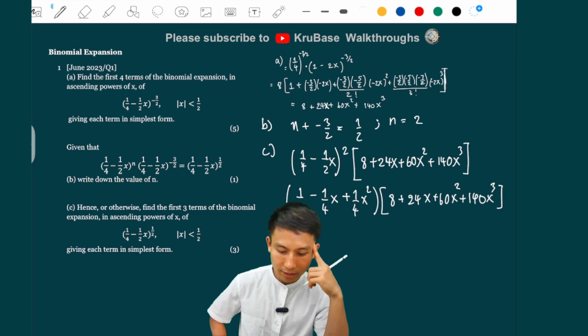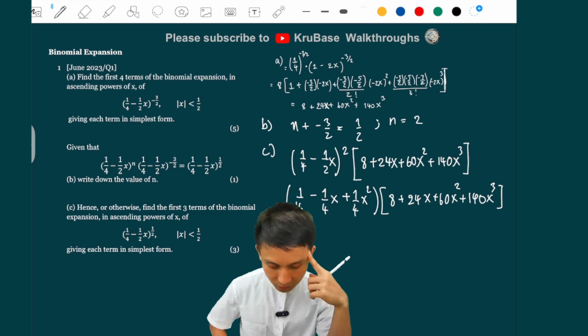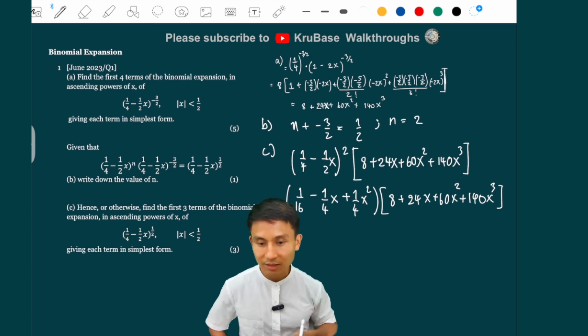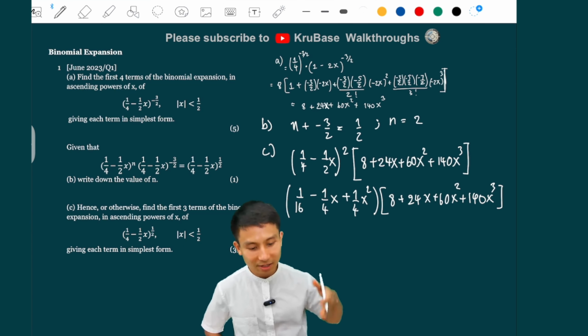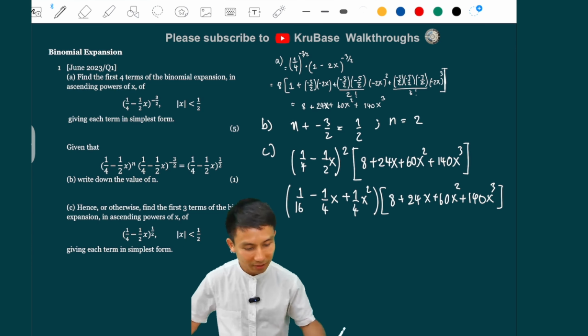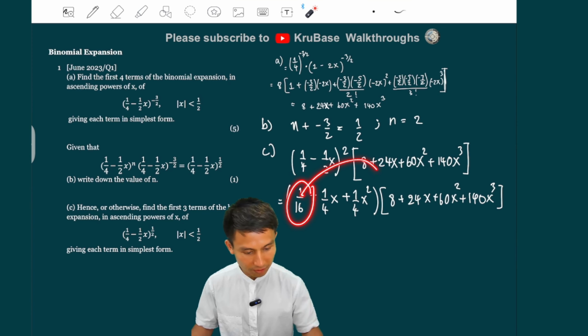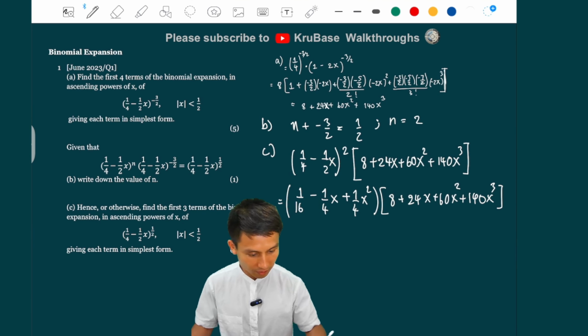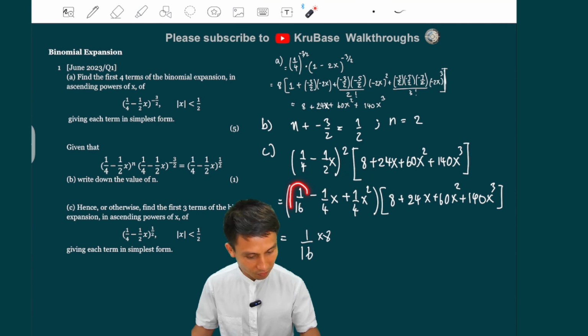Okay. So we want just the first 3 terms, that's just the constant term, the x term, and the x squared term. If we expand the first term to the first term, we're going to get the constant term, right? So that's going to be 1 over 16 times 8. Is there any more constant term? I don't think so. And then the next one would be 1 over 16 times 24x. That's going to give you the x term.